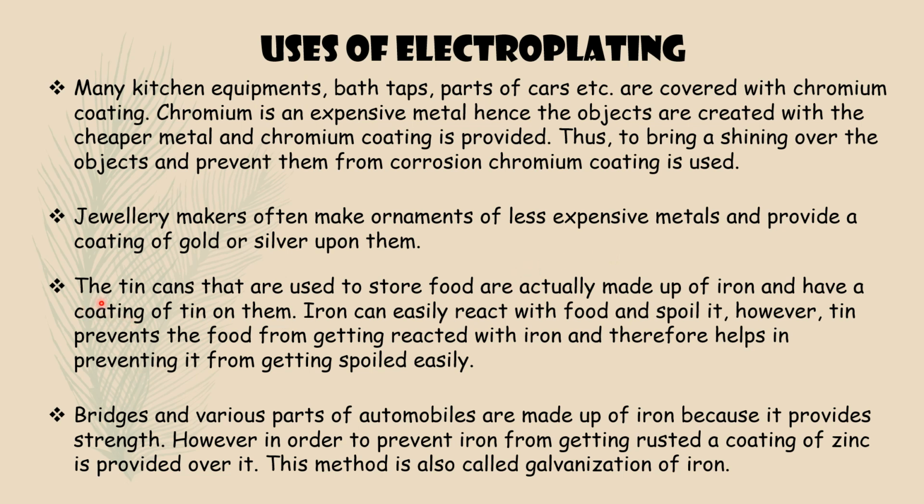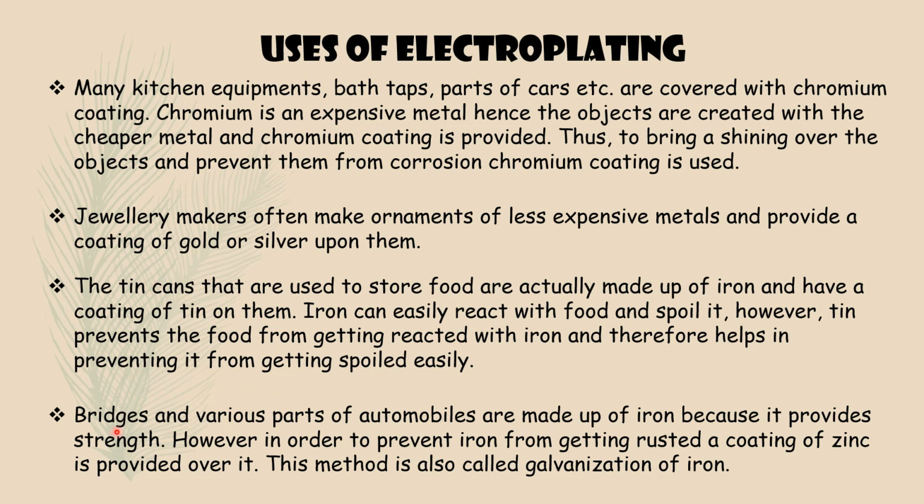Next, the tin cans that are used to store food are actually made of iron and have a coating of tin on them. Iron can easily react with food and spoil it. However, tin prevents the food from reacting with iron and therefore helps in preventing it from getting spoiled easily.